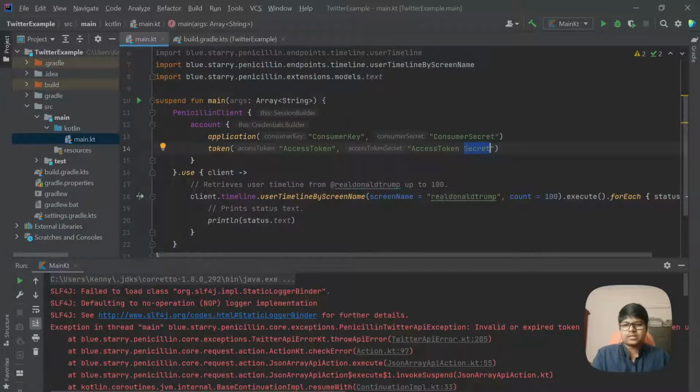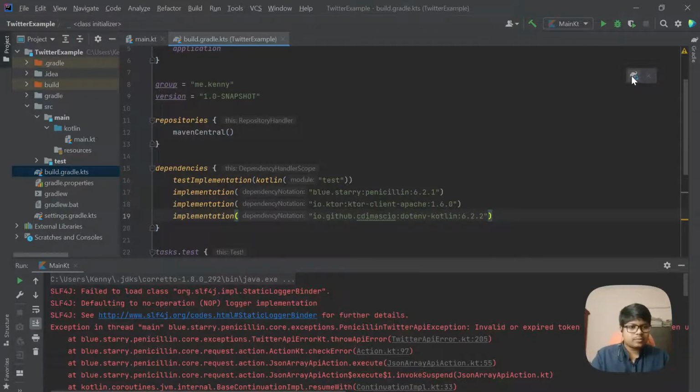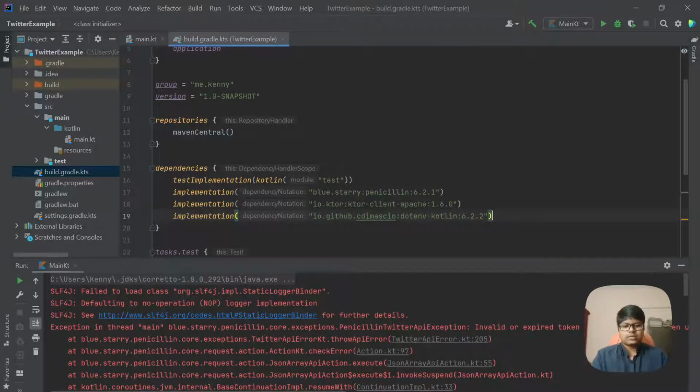But I think we'll stop with this much, because I think it's already a little too much for someone just starting out. So I had copied this, so I will come back to the build Gradle and add this in, and then I think this pop-up is asking me to load the changes. So I think it's the same as this loading. So yeah, that is imported.